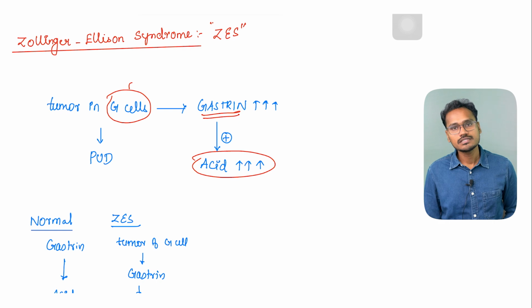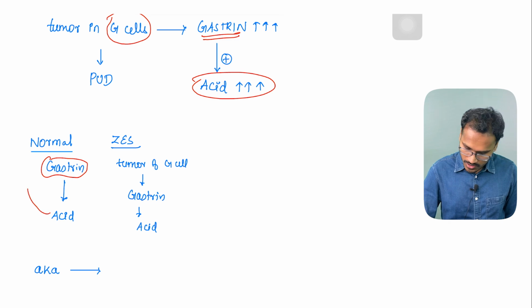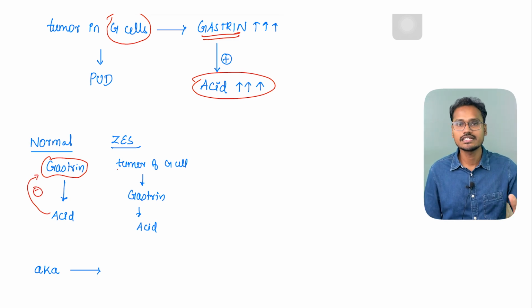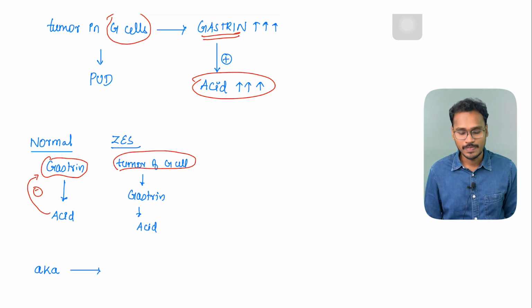In a normal person, what happens is, whenever there is gastrin and acid production, this acid will go and inhibit the gastrin. So the gastrin levels will fall down, and further acid secretion will decrease. This happens in a normal person. But here what is happening is there is a tumor in the G cells which is producing the gastrin, and there is an increase in acid secretion.